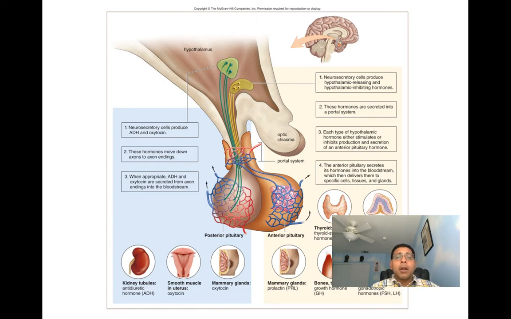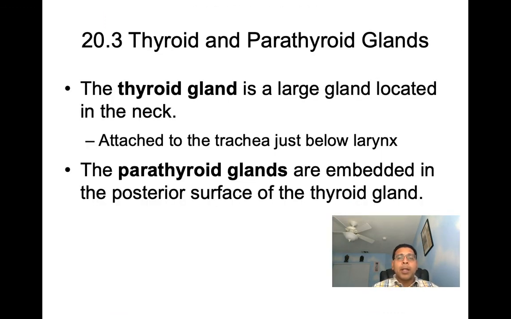All right, next then let's talk about the thyroid gland and the parathyroid glands. Now, the thyroid gland is going to be a large gland that's located in the neck. It's attached to the trachea, and it's located just below the larynx. Now, the parathyroid glands are going to be found embedded in the posterior surface of the thyroid gland.